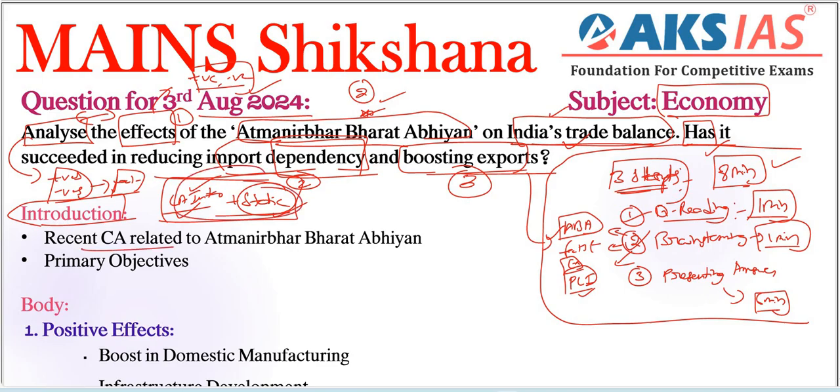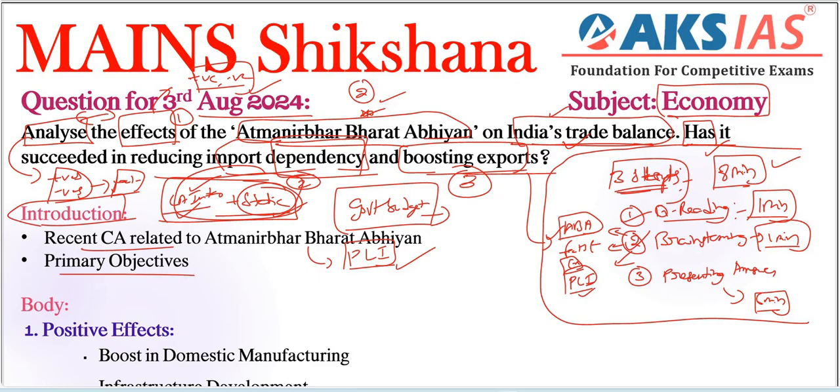Okay, first, recent current affairs related to Atmanirbhar Bharat Abhiyan need to be given here. For example, a recent measure under this initiative is our production linked incentive scheme, right? It has targeted key sectors like electronics, pharmaceuticals and textiles to enhance domestic production, which is a very important step. Our government budget also we can include here as recent current affairs, right?